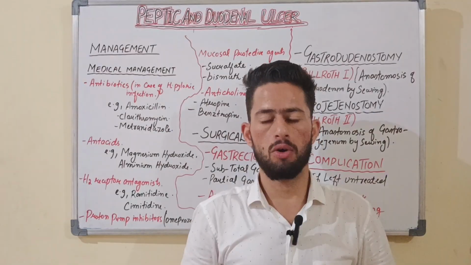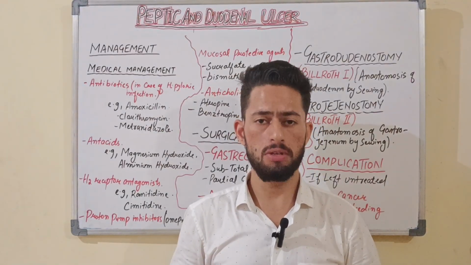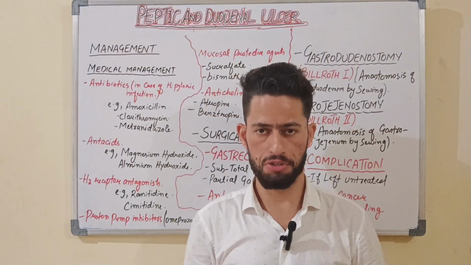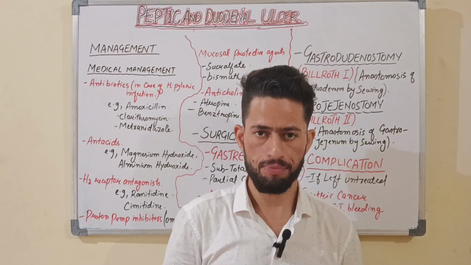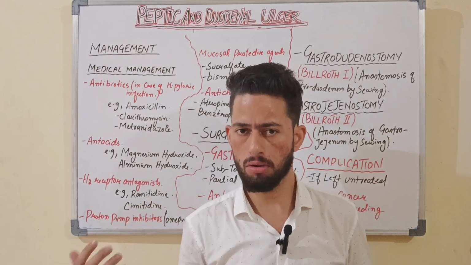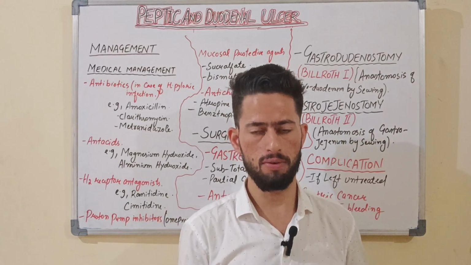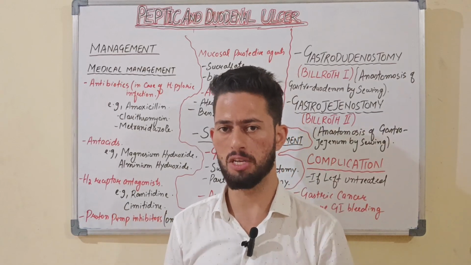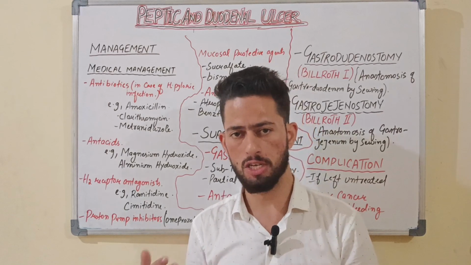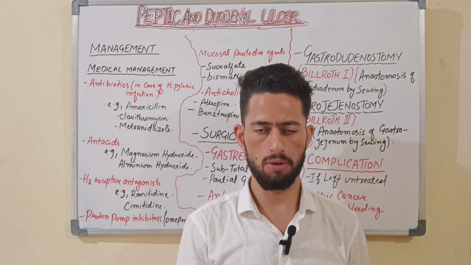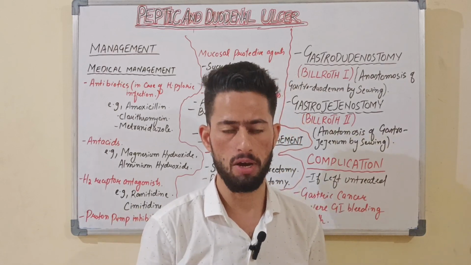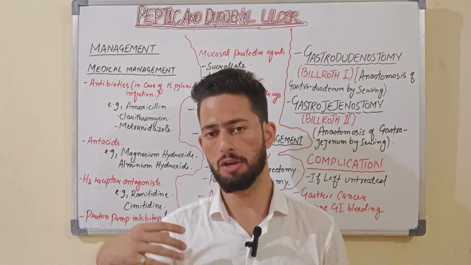Okay, so now the last one is about the prevention and control of peptic ulcer disease. As the patient has been diagnosed with peptic ulcer disease, and the doctor has given the treatment, whether it is medical treatment or surgical management, as a nurse it is your responsibility to prevent the patient from getting further infections. You have to prevent the patient from getting complications related to the disease.